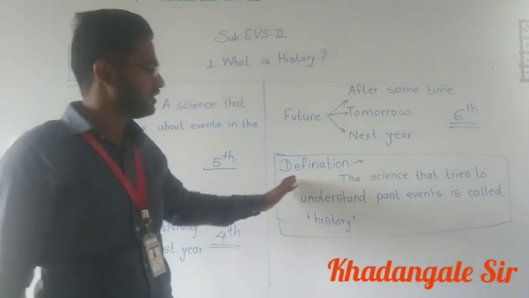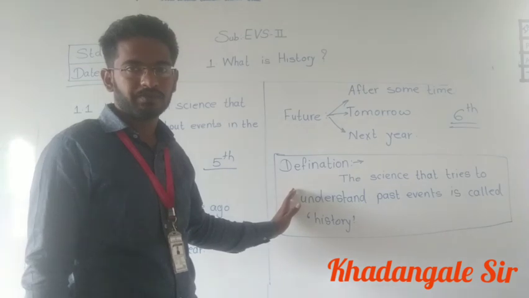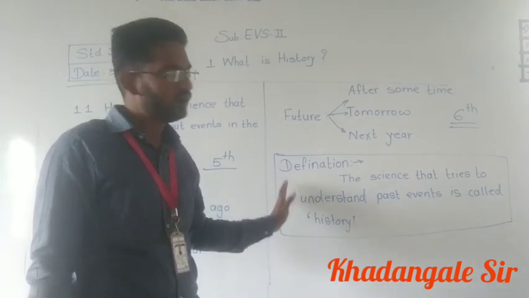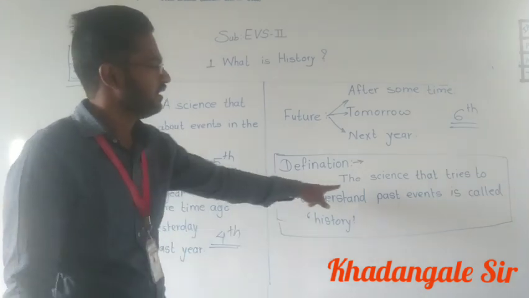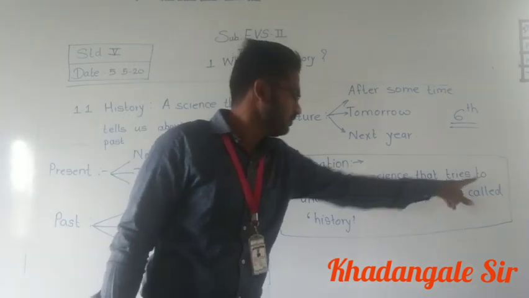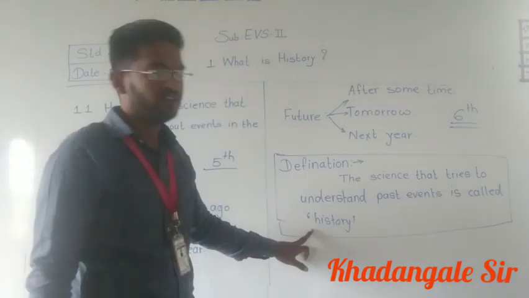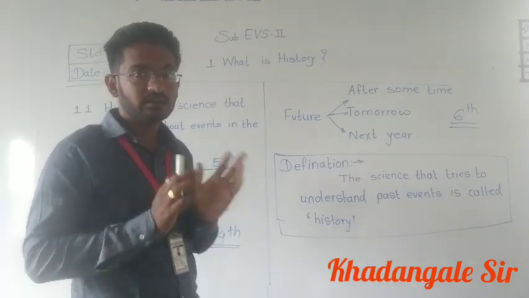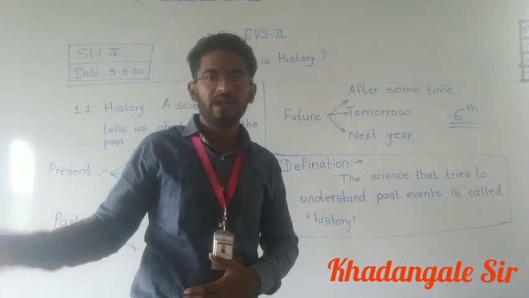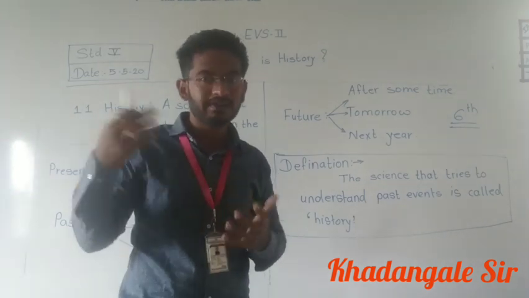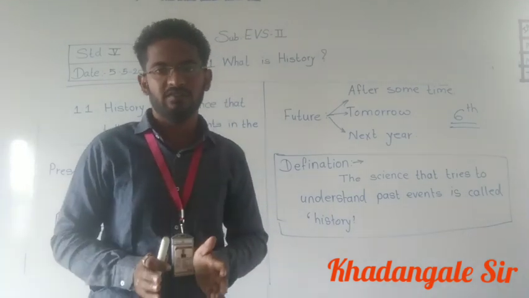Again we saw one definition of history, and I told you to complete this as homework. I hope all of you have completed the homework and learned this definition. What is the definition? The science that tries to understand past events is called history. What happened in the past, those events we try to understand with the help of science, that is called history.